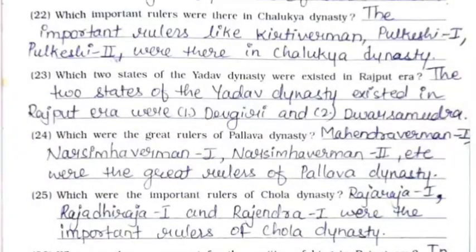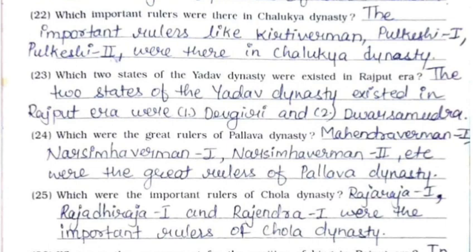22. Which important rulers were there in Chalukya dynasty? The important rulers like Kirtivarman, Pulkeshi I, Pulkeshi II were there in Chalukya dynasty. 23. Which two states of the Yadav dynasty existed in Rajput era? The two states of the Yadav dynasty existed in Rajput era were first one Devgiri and second Dwarsamudra.